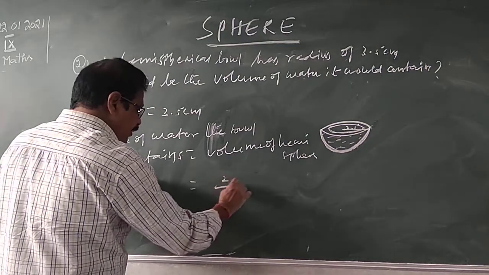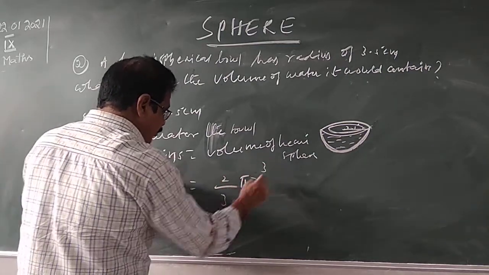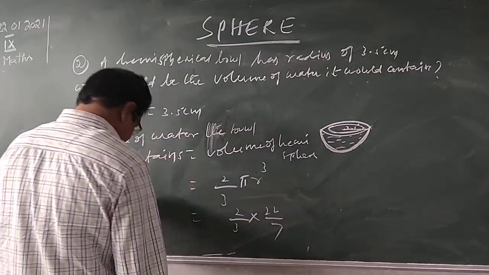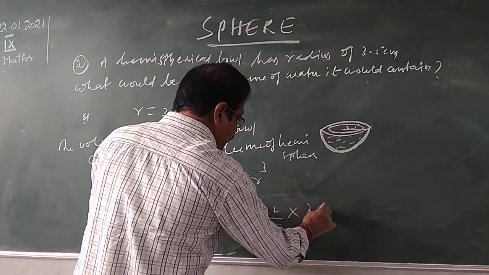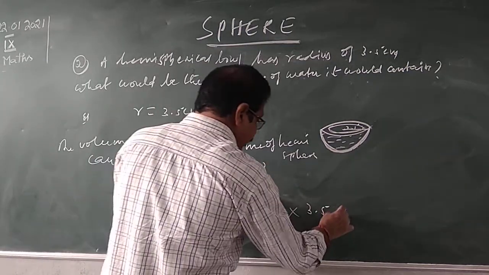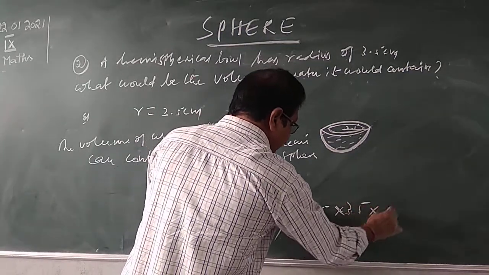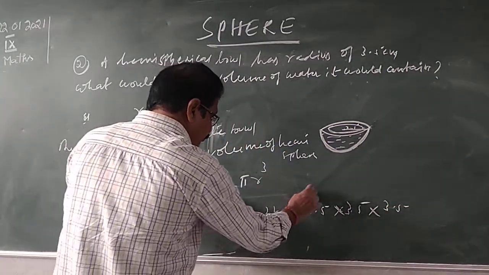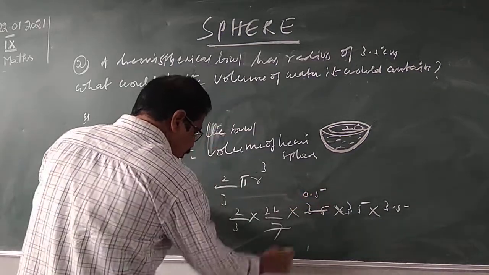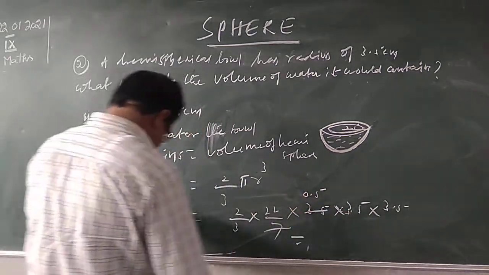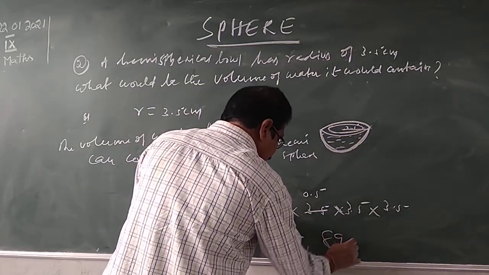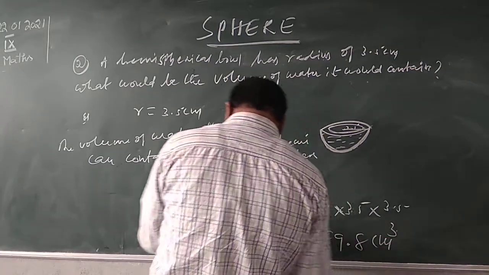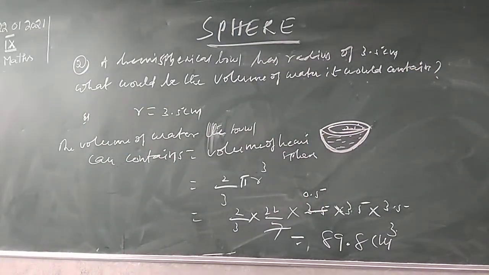Volume of hemisphere formula is 2/3 pi r cube. 2/3, pi value 22/7, r cube. r is how much? 3.5. 3.5 cube means 3.5 into 3.5 into 3.5. You multiply and divide by 3, you will get the approximate answer 89.8 cubic centimeters. This is the volume.